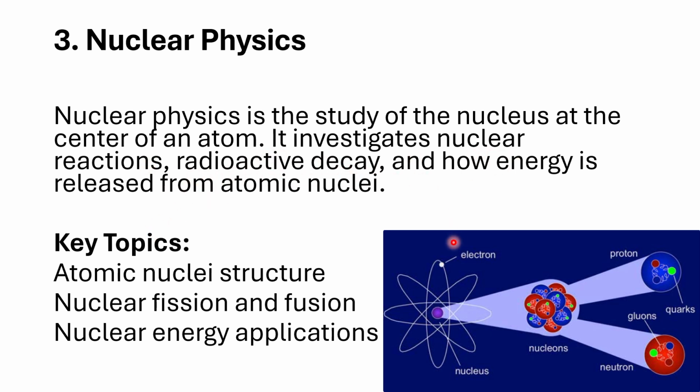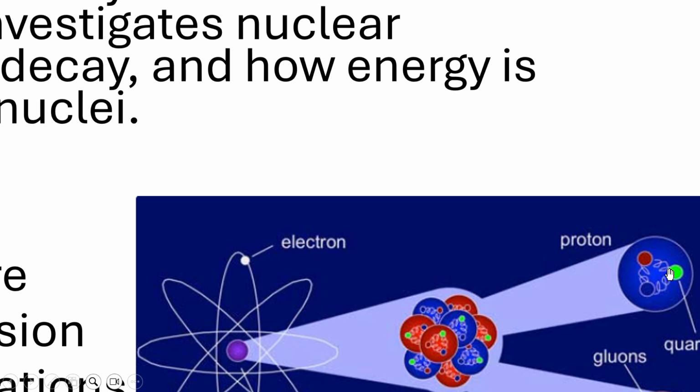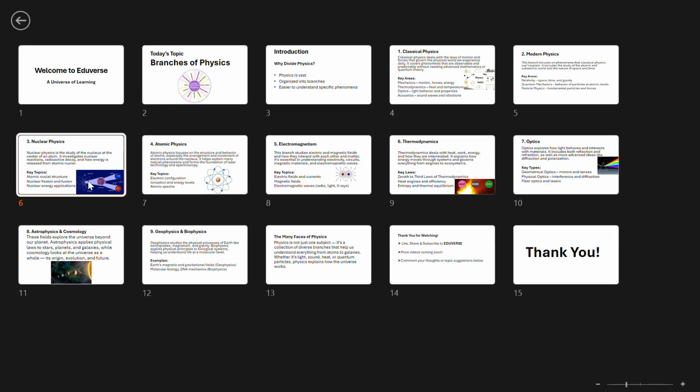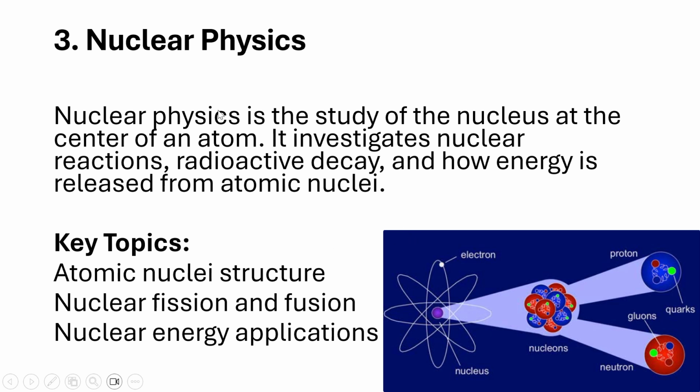As we know, the electron is fundamental and outside the nucleus, but inside the atomic nucleus there are nucleons. Nucleon means proton, neutron, and so on. The neutron also consists of quarks, and the quarks are actually connected by gluons. The study of them is done by nuclear physics, and the key topic of nuclear physics